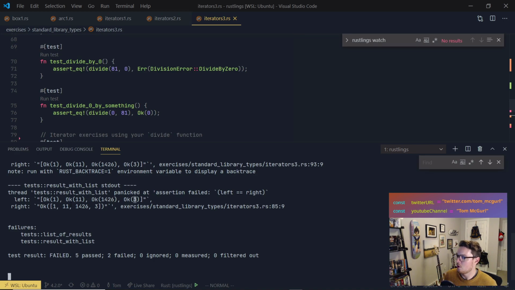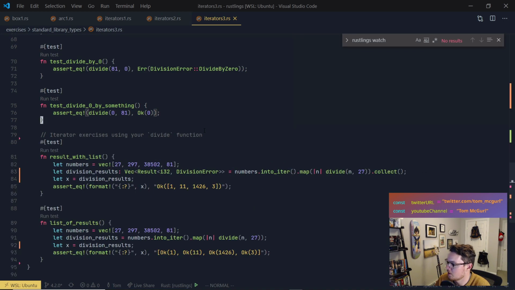Right? We want it to look like this. So I'm going to try doing something, a little sketch. I'm going to try seeing if instead of returning this, I'm going to change this here.